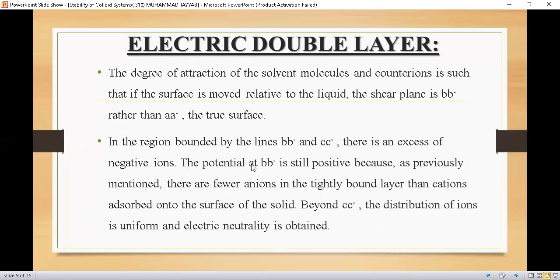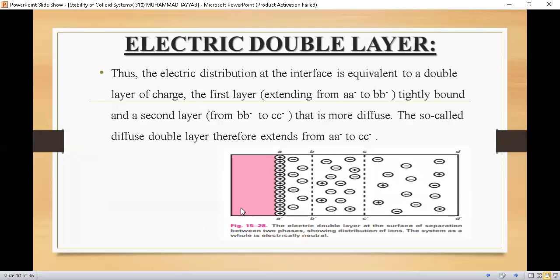The potential at BB dash is still positive because, as previously mentioned, there are fewer anions in the tightly bound layer than cations adsorbed on the surface of the solid. Beyond CC dash, the distribution of ions is uniform and electrical neutrality is obtained. All these points we have covered from this figure, and you can find the points discussed in different slides of this lecture.